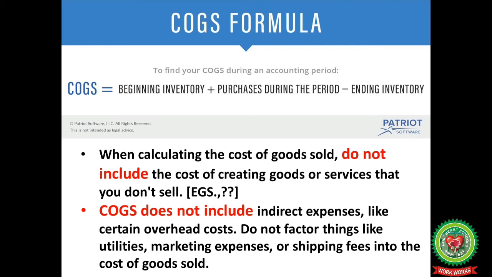When calculating the cost of goods sold, we should not include the cost of creating goods or services that you don't sell, like the cost of nuts and bolts involved, the cost of recycling the material, or any cost which is borne against income earned from scrap value. Cost of goods sold also does not include indirect expenses like certain overhead costs. They do not factor in things like utilities, marketing expenses, or shipping fees.